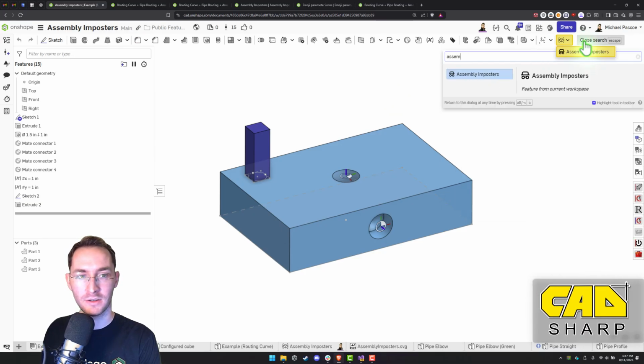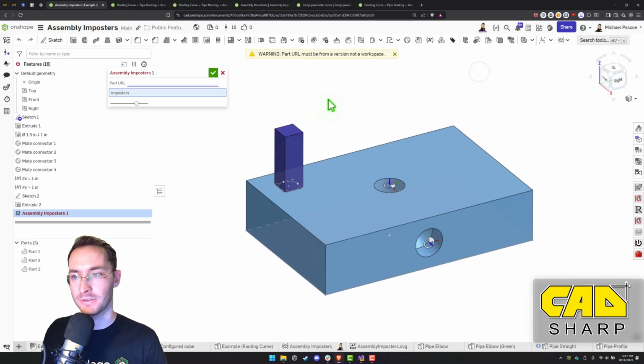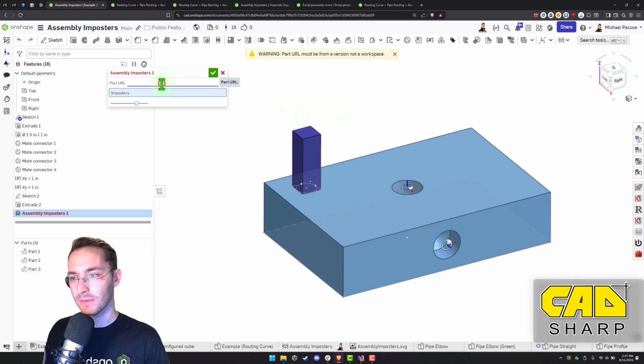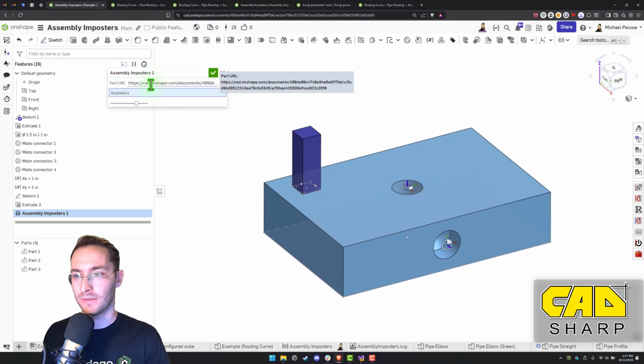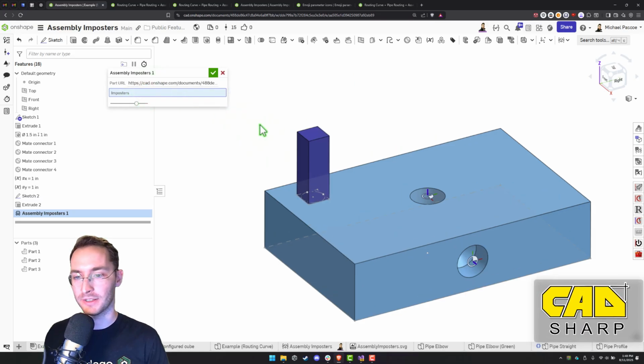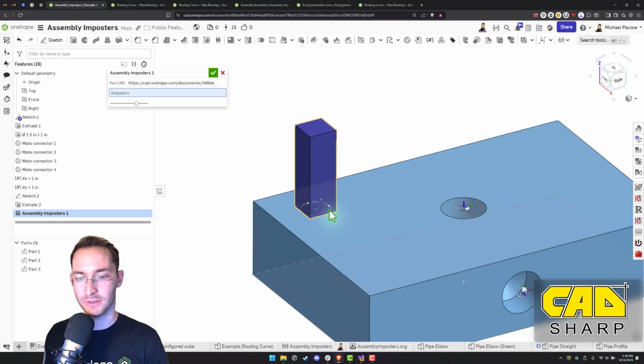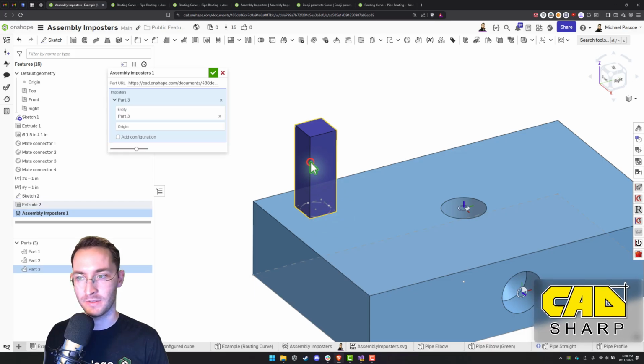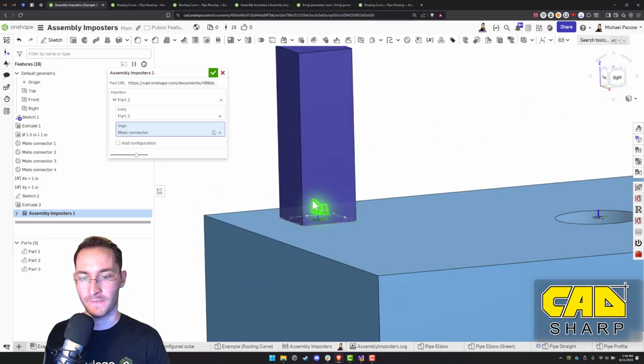So here's the feature. And we're going to put that URL right there. And then it wants to know where the imposters are going to be. So we'll put one right here. So click this part. And then for the origin, we want it to be right there.